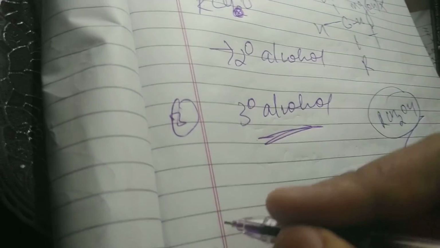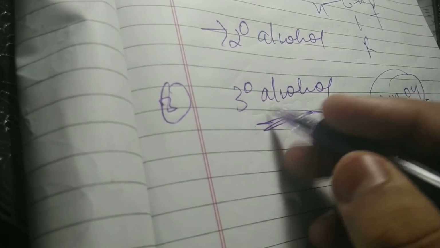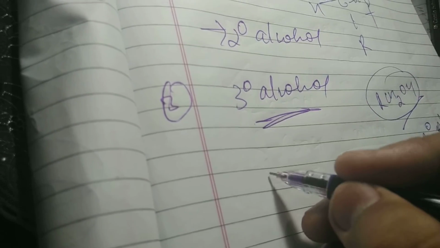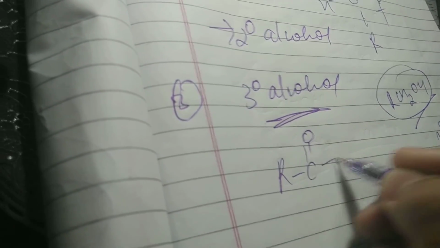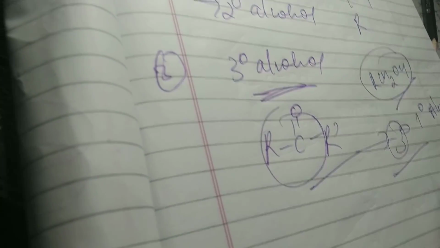Now we can take other examples. In the case of ketone, we can take R-C double bond O-R, which will produce only a 3 degree alcohol. So you have to learn this. Thank you.